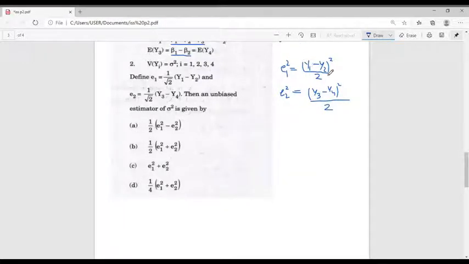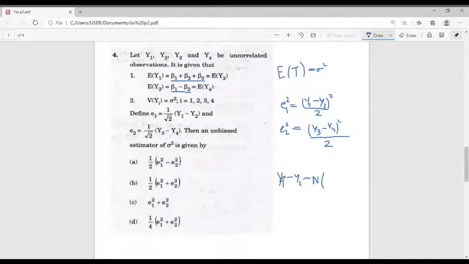Since y1 and y2 are normally distributed, the linear combination y1 minus y2 is also normally distributed. The expectation of y1 minus y2 will be 0. Thus, the mean of y1 minus y2 is equal to 0. Now, let's consider the variance of y1 minus y2. The variance of y1 is equal to sigma square and the variance of y2 is also sigma square. Thus, the variance of y1 minus y2 will be equal to 2 sigma square since they are uncorrelated.